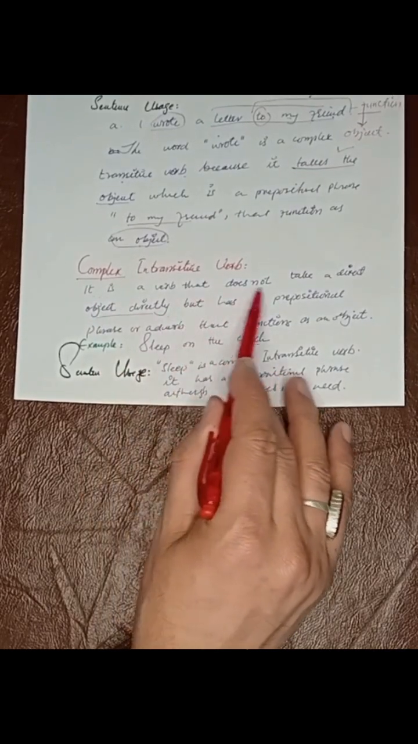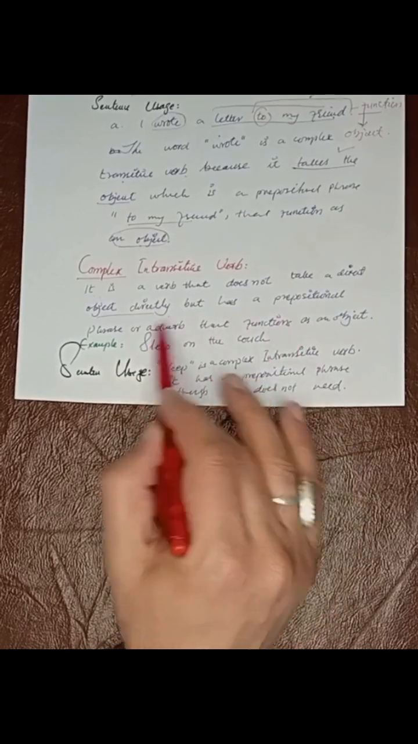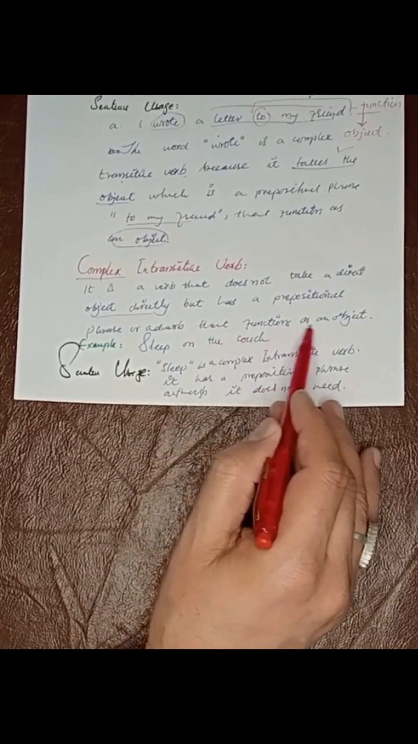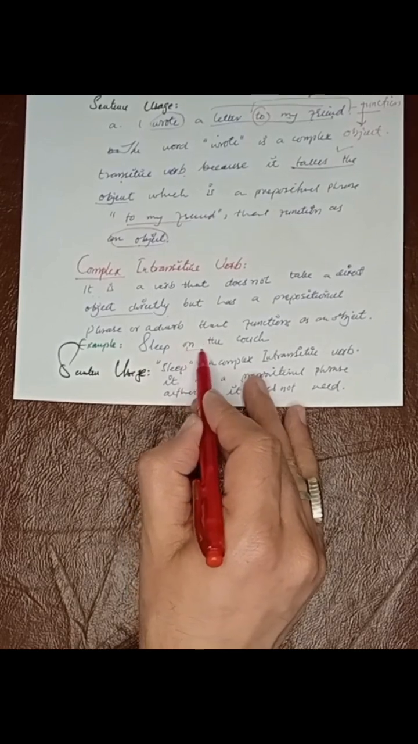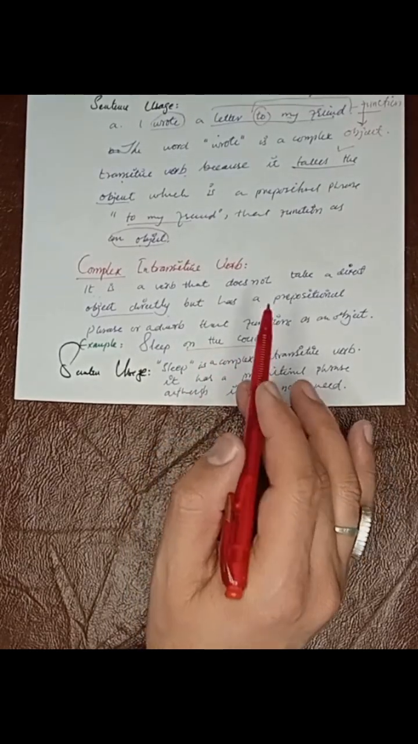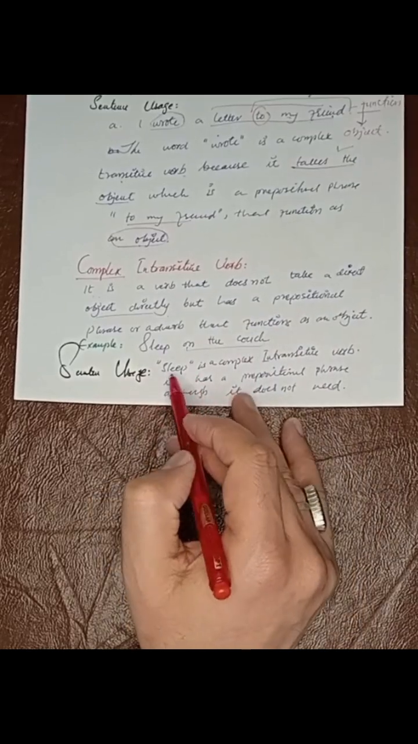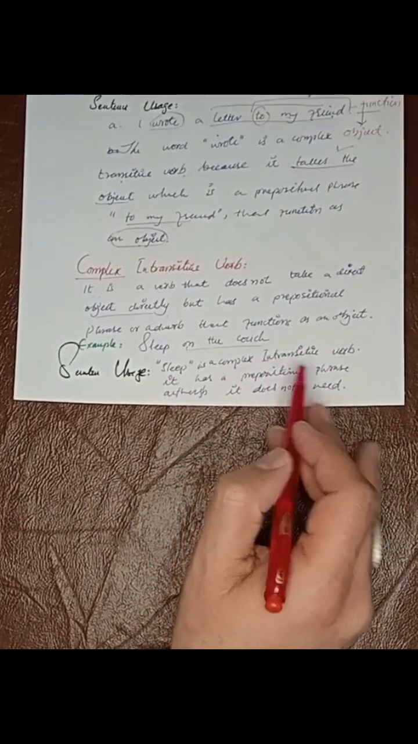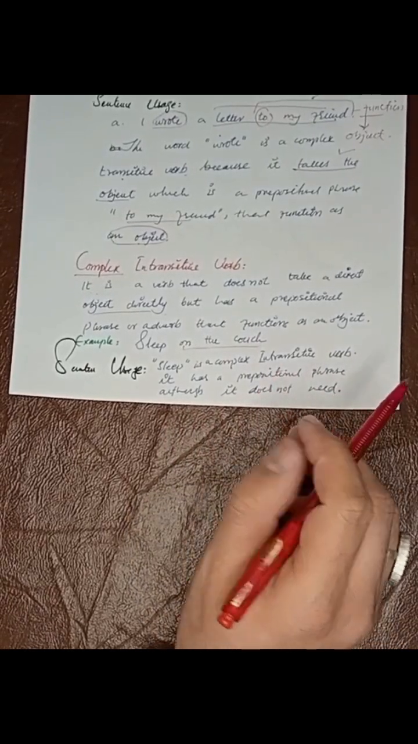It is a verb that does not take a direct object directly but has a prepositional phrase or adverb that functions as an object. Sleep on the couch. So on the couch is also a prepositional phrase, but it doesn't require it. So sleep is a complex intransitive verb. It has a prepositional phrase, although it doesn't need it. Sometimes it doesn't need that.